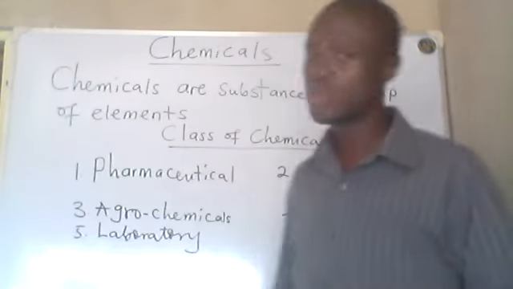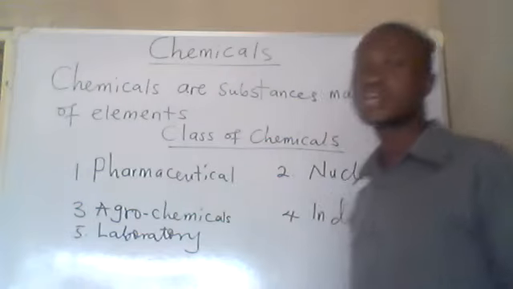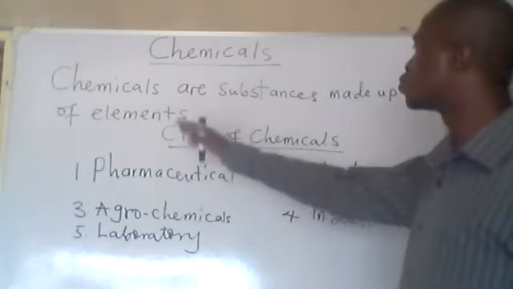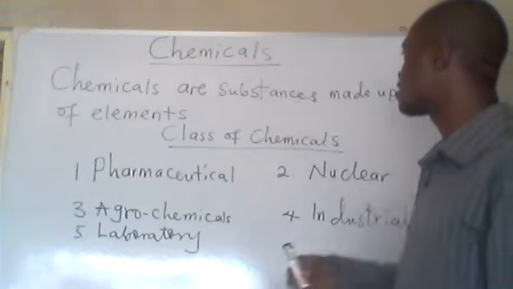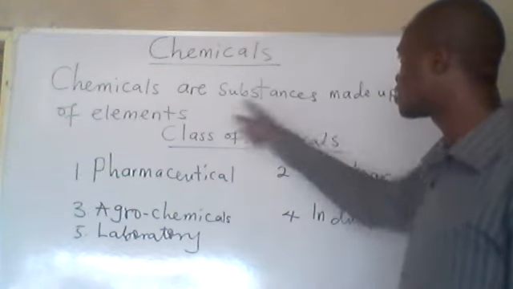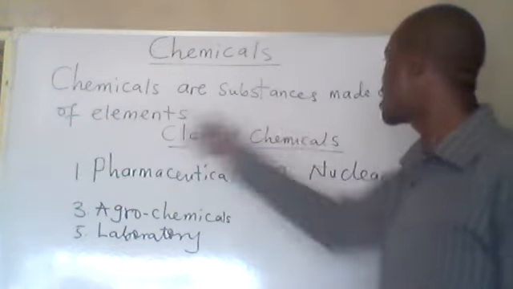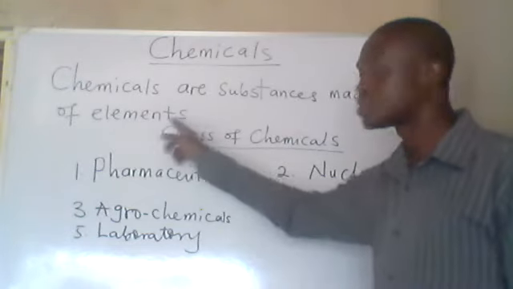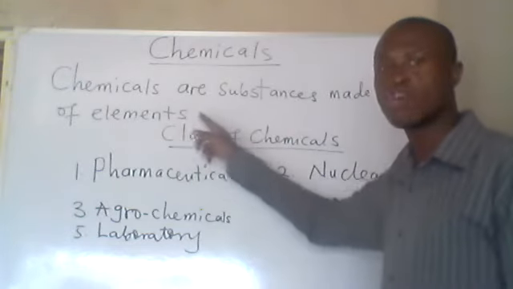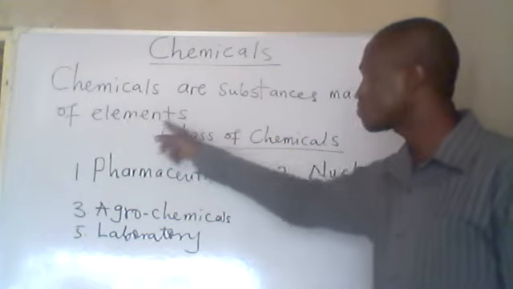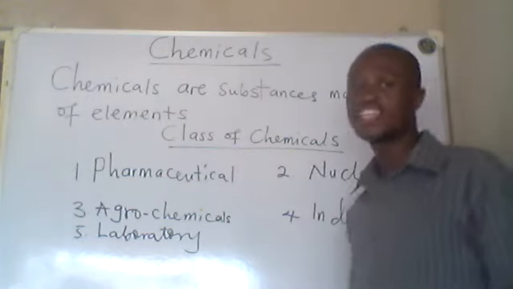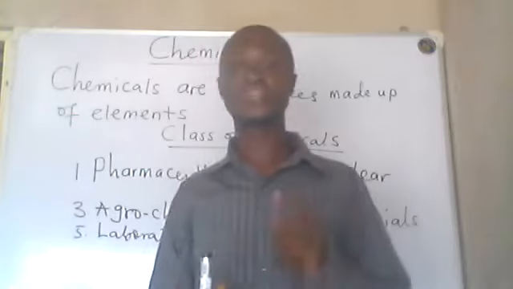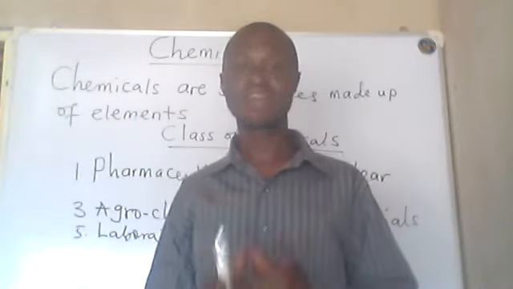Now, when we talk about chemicals, we are referring to substances that are made up of elements. So, any substance that is made up of elements is referred to as a chemical.